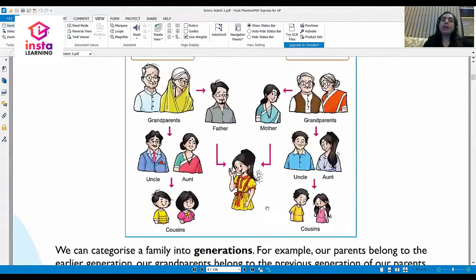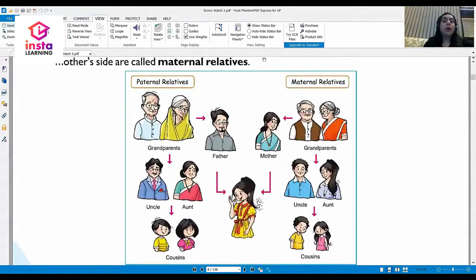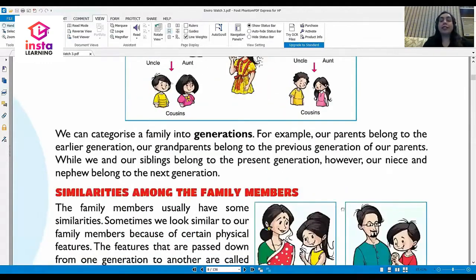So let us come back to this family tree. Which is the oldest generation? Yes, you are right. Paternal and maternal grandparents become the oldest generation. Then, which is the older generation? Yes, uncles and aunts and your parents become the older generation. And which is the present generation? Absolutely right. You and your paternal and maternal cousins make the present generation. I hope this concept is clear.